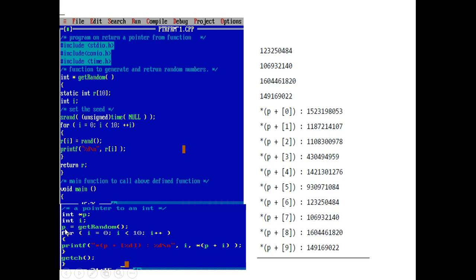By using this pointer variable I am calling the get random function. This is how functions return a pointer. By using this pointer variable I am calling that function in my main method, and this is the sample output that is displayed as soon as the program is executed by the compiler.